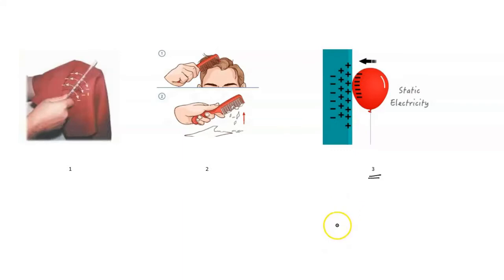Similarly, if you think of a comb, like the picture shown in 2, if your hair is dry and you comb your hair and immediately take the comb near some pieces of paper, what happens? Have you ever observed? The pieces of paper start getting attracted towards the comb. This phenomenon is also because the comb gets electrically charged when you comb your hair. So these are common examples of electric charges we come across in our day-to-day life.